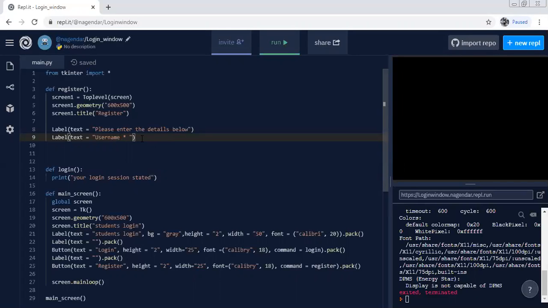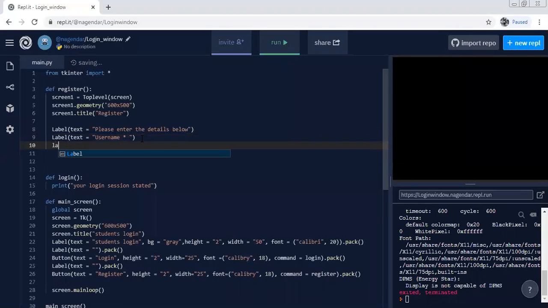Then next, label text, password, and that is also compulsorily required. So you need to write it as it is over there.